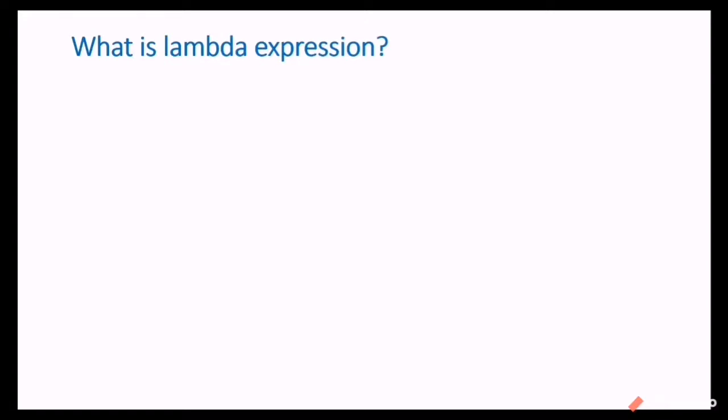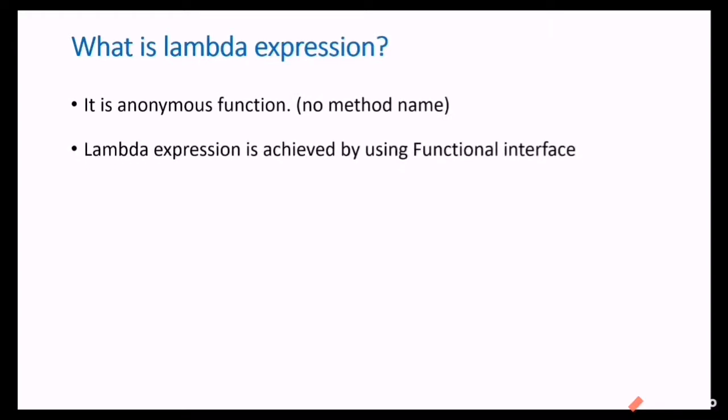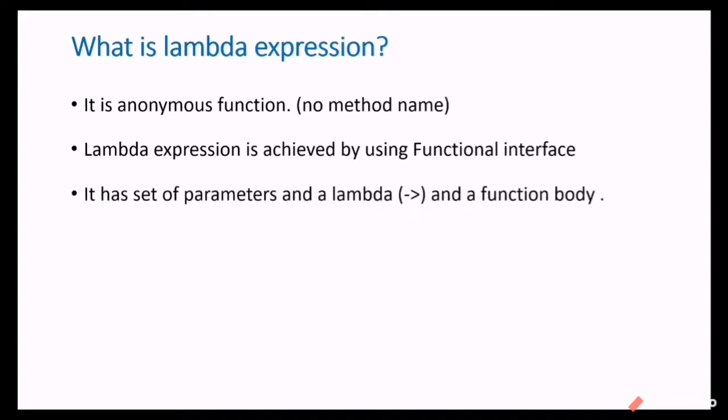What is a lambda expression? A lambda expression is an anonymous function, and there will not be any method name for it. A lambda expression can be achieved by using a functional interface, since a functional interface can have only one abstract method. A lambda expression has a set of parameters, a lambda symbol, and a function body. This is the parameter list, then the symbol, then we can write the function body.